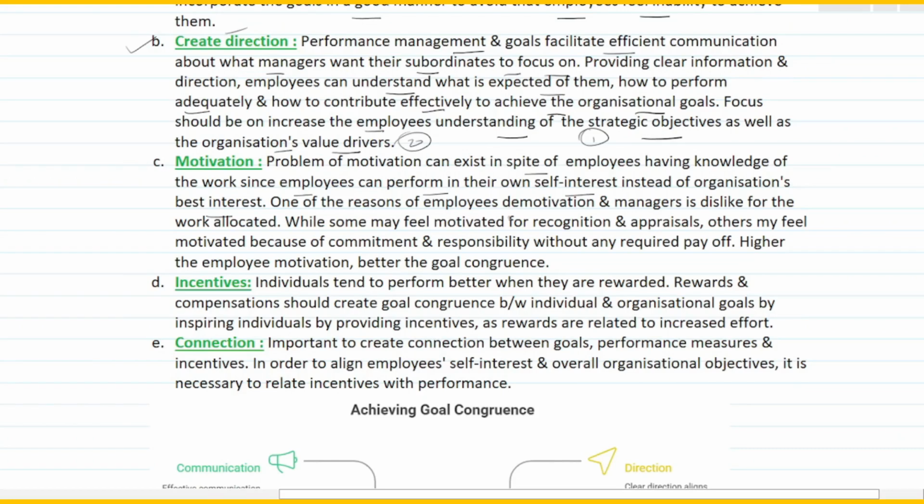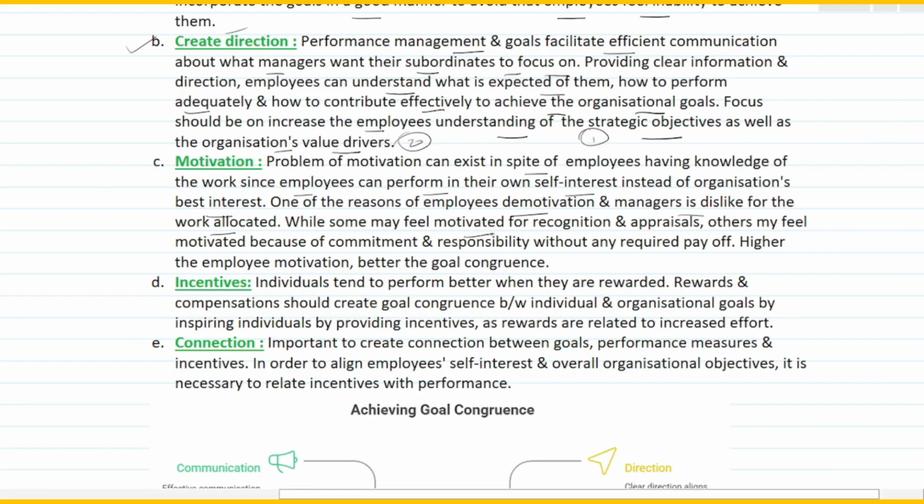Now, one of the reasons for employee demotivation is the dislike for the work allocated. So you have to ensure that you allocate the work to the employees as per their skill set, right? Sometimes they may not be liking it, and if that is being imposed or they are being forced to do that, there is a high likelihood that they may not perform up to the mark. So that needs to be taken care of.